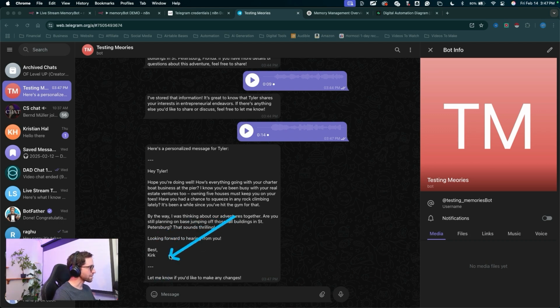Best, Kirk. Now, obviously, we can tailor up in the system prompt how we want our agent to write these responses. We can give it context on how these responses should look. But the point here is, we're getting all of that information in a nice, friendly, sweet tone that we specified the agent should speak in. Everything is working perfectly.